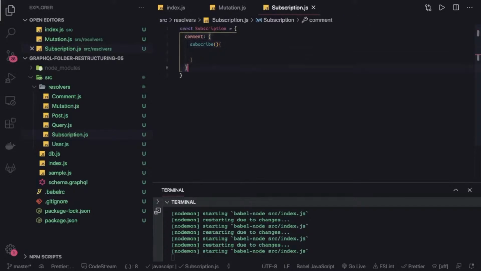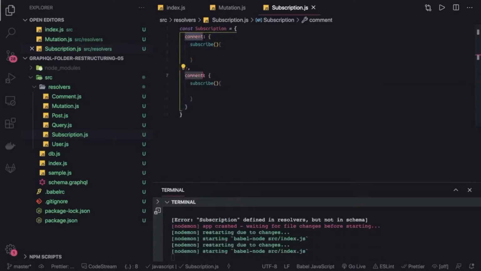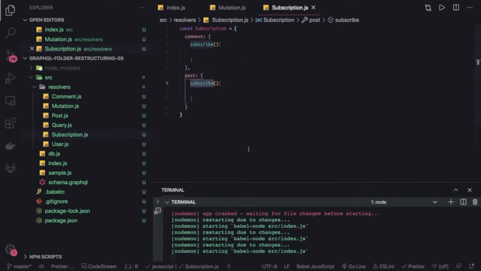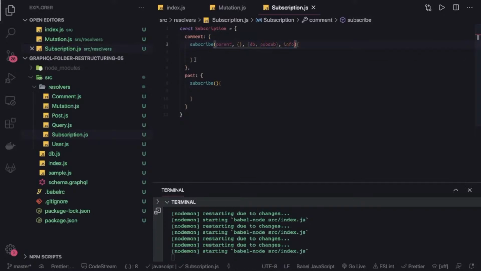We will also have another kind of events coming from the post. Okay, we are going to handle it in the subscribe, and we have the same set of arguments here in the subscription, same as we have in the query and mutation. Here we can get some data. This is the context, so we are going to access db and pubsub, and the last argument is the info. Okay, just a simple boilerplate.